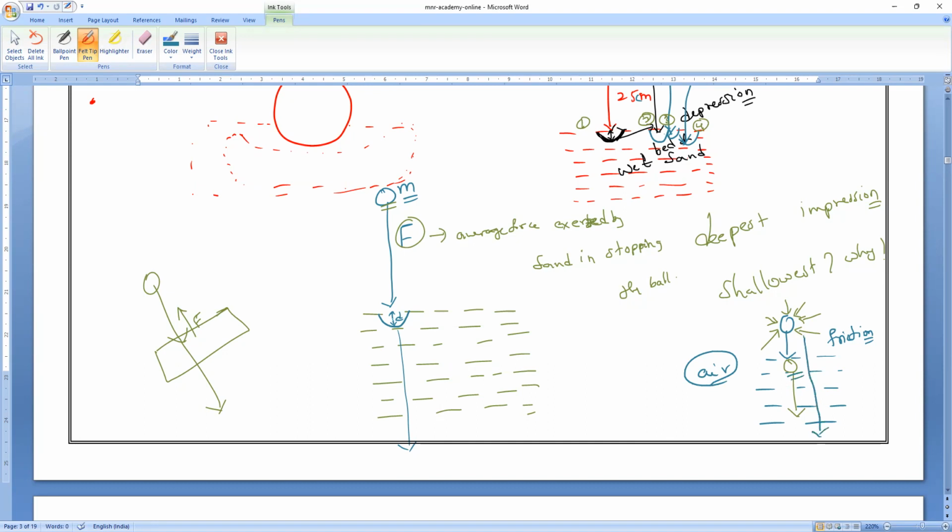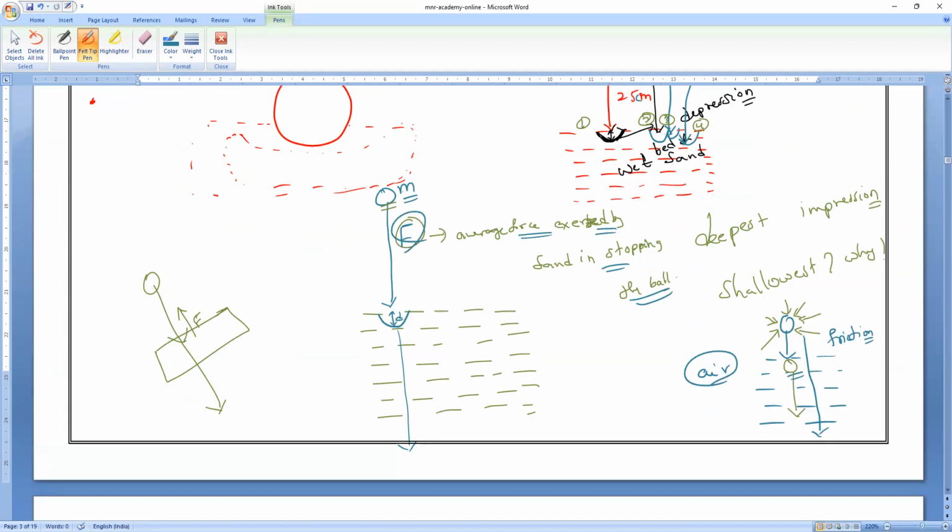But here the sand is exerting the force in the opposite direction to stop this object of mass M. So the average force exerted by the sand in stopping the ball is F. I have taken that. Now, let's use the given data.